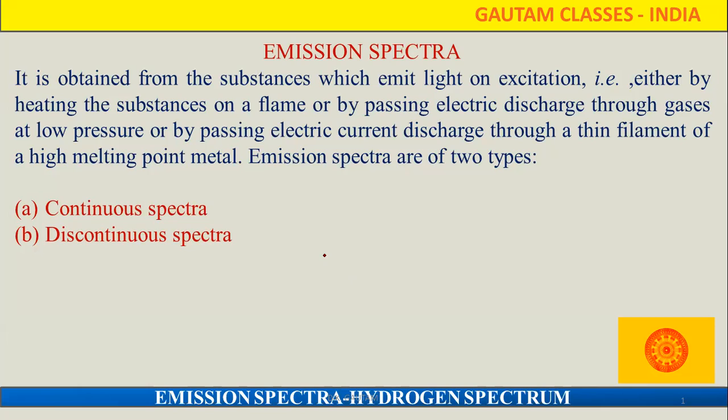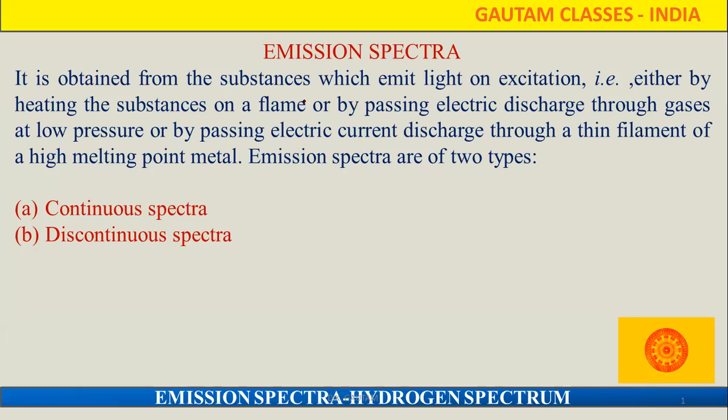So today I'm going to discuss a very important topic. Its name is emission spectra. When we get emission spectra, a substance emits light on excitation, and whatever spectra we get is called the emission spectra.